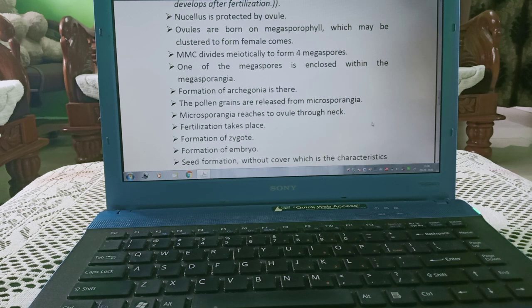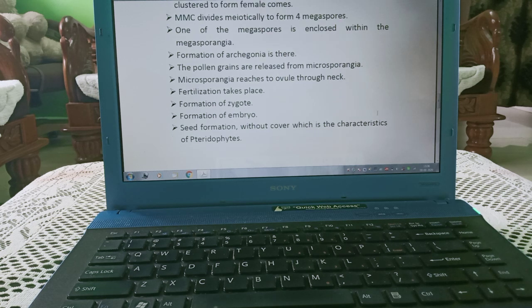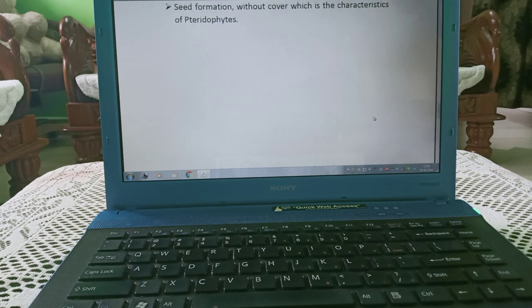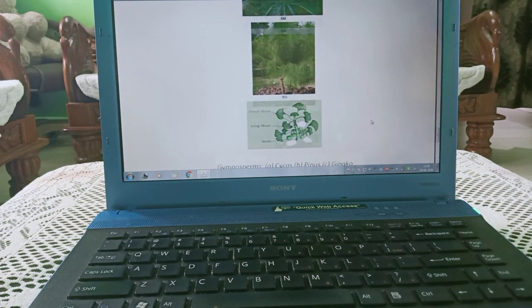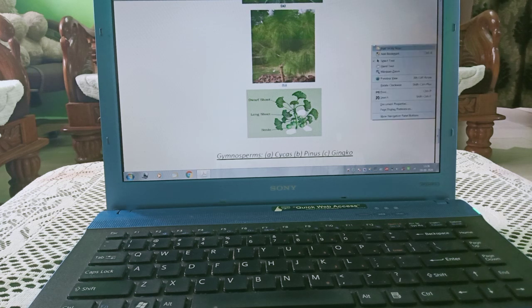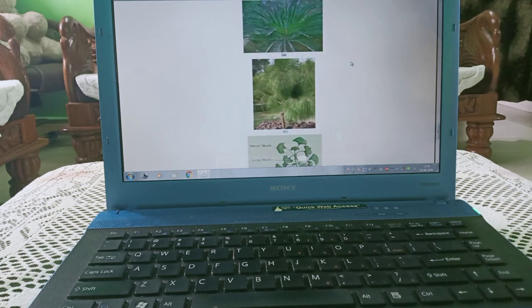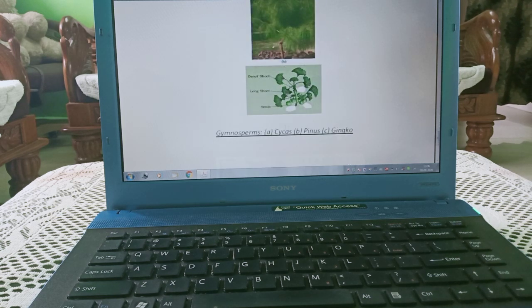The pollen grains are released from microsporangia. Microsporangia reaches the ovule through the neck. Fertilization takes place. Formation of zygote and embryo. Seed formation without cover, which is the characteristic of gymnosperms. Now these are the examples of gymnosperms, you can see Cycas, this is Pinus, and this is Ginkgo.